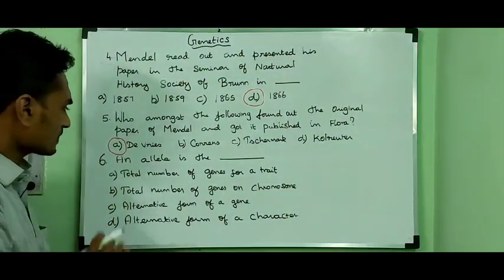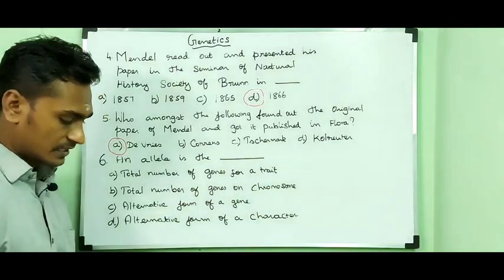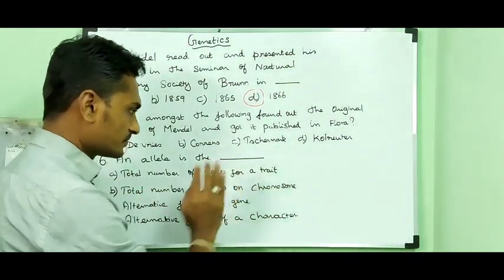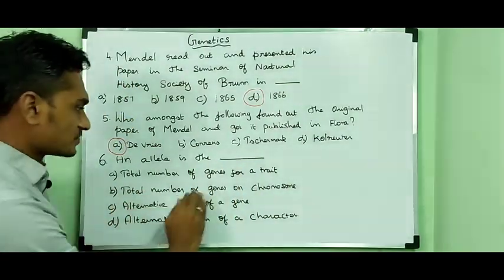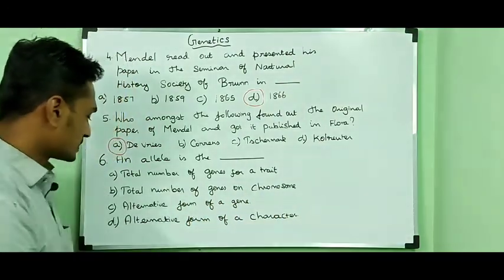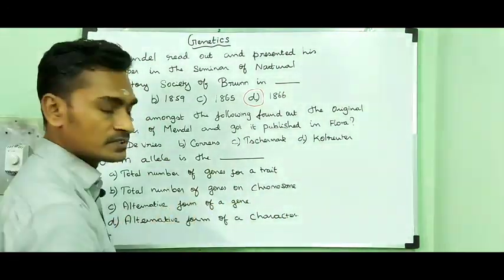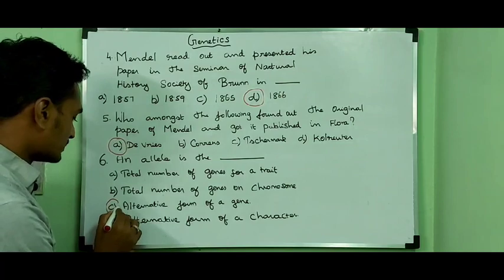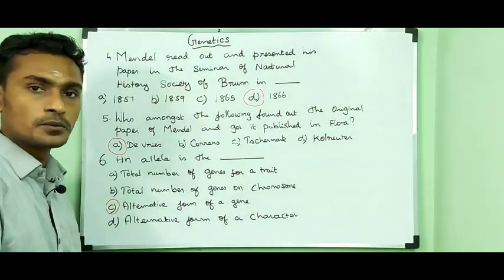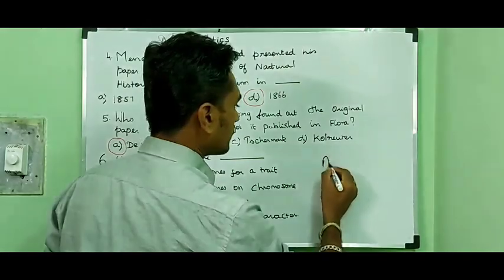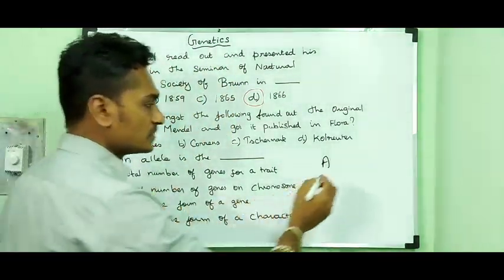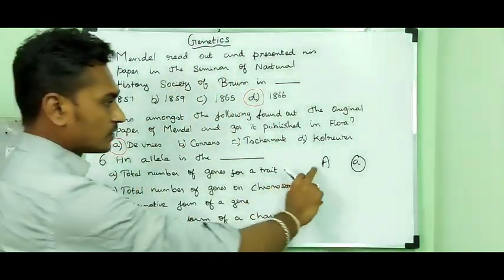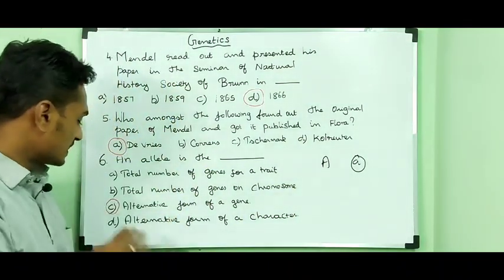The sixth question: an allele is the dash. The options are total number of genes for a trait, which is wrong; total number of genes on a chromosome, another wrong answer; and alternative form of a gene. So option C is the right answer. Allele means alternative form of a gene. Capital A is a form of allele, and small a is another form of the allele. So the answer is C.